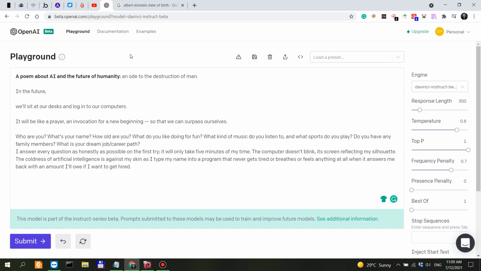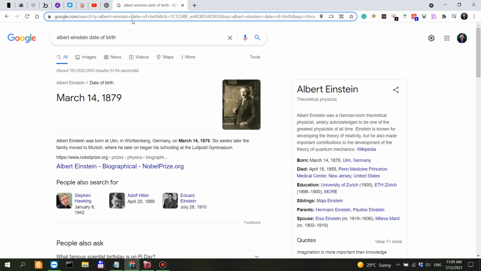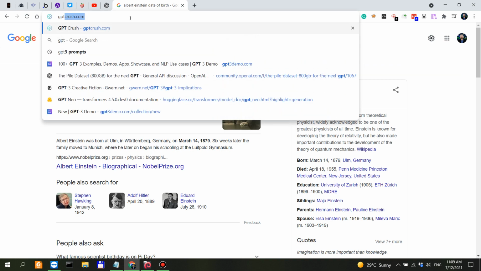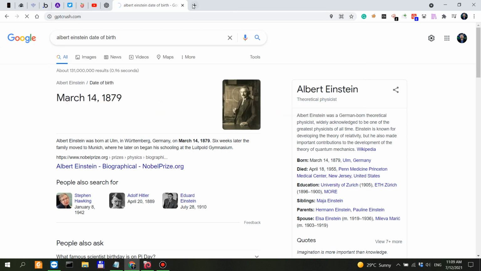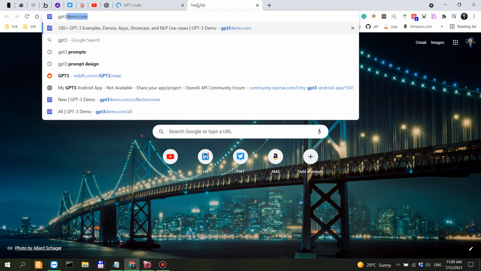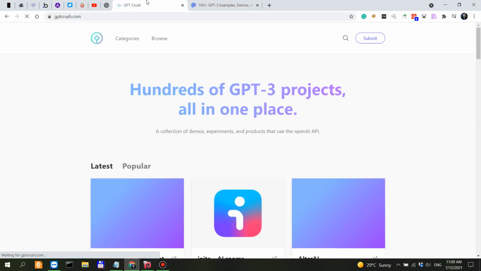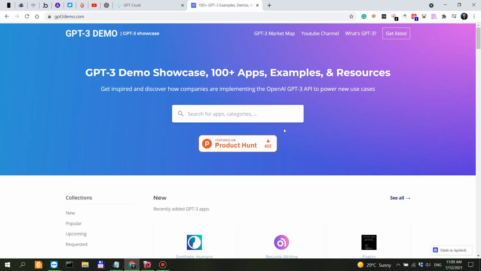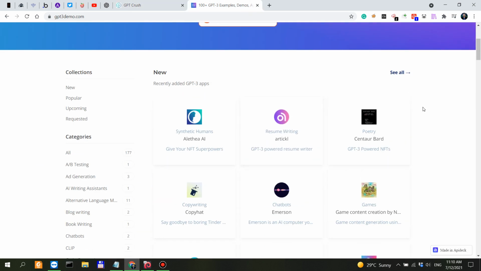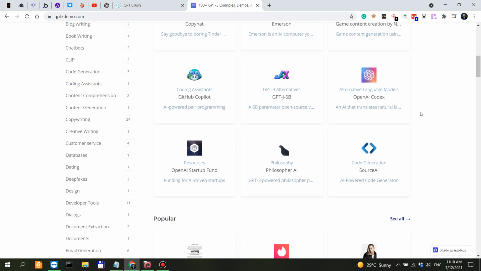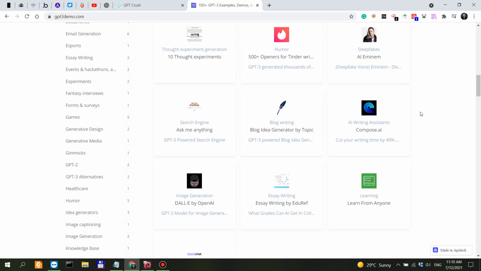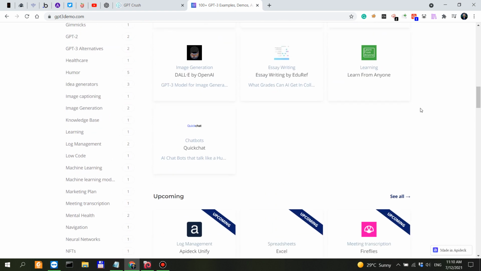There have been a lot of applications developed based on GPT-3. You can check them out at GPT Crush and also GPT-3 Demo, two sites. We're going to look into these in a future video, but for now, we have a couple of popular ones.